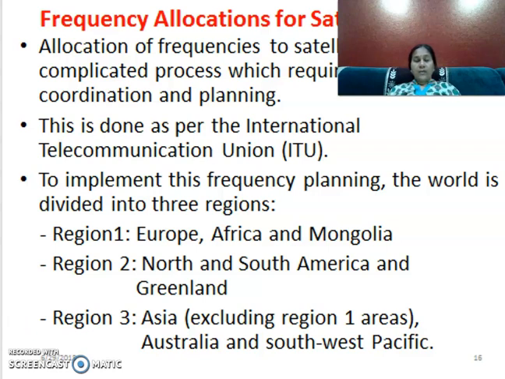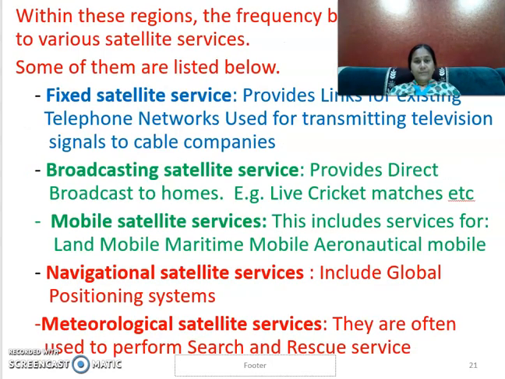So this is how the ITU allocated different regions for frequency planning. Within these regions, the frequency bands are allocated for satellite services for different countries.